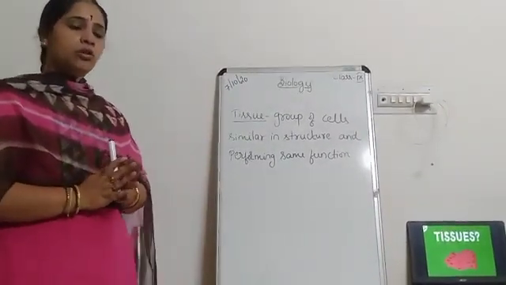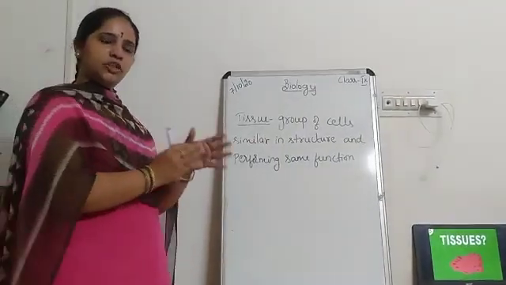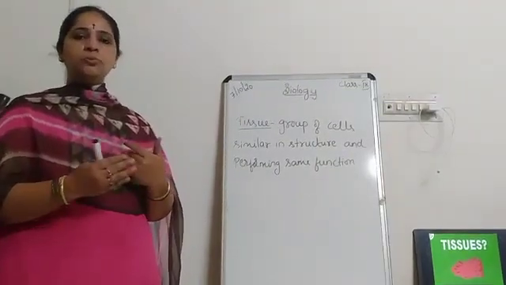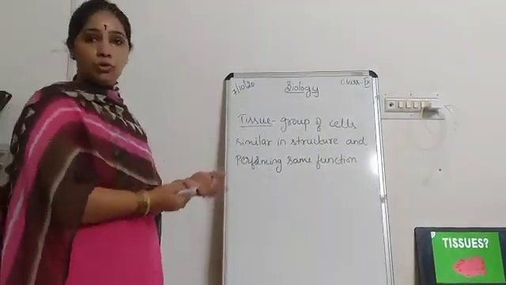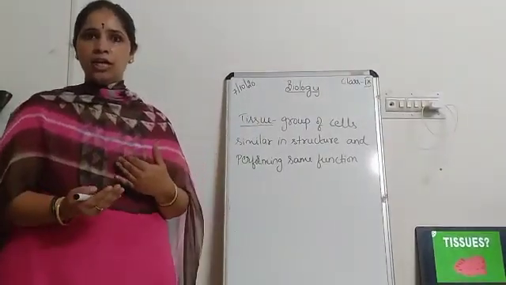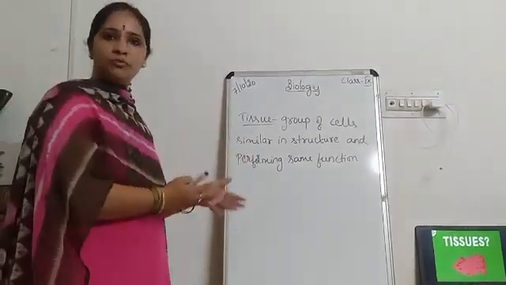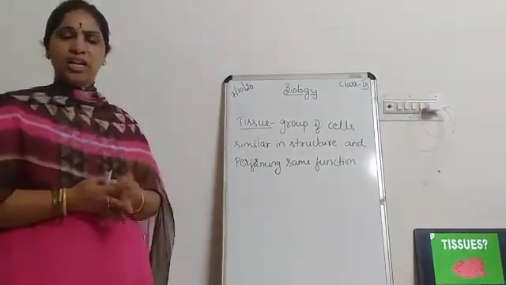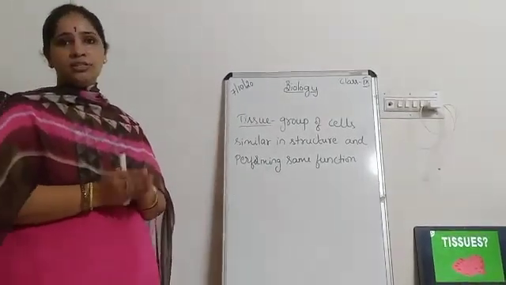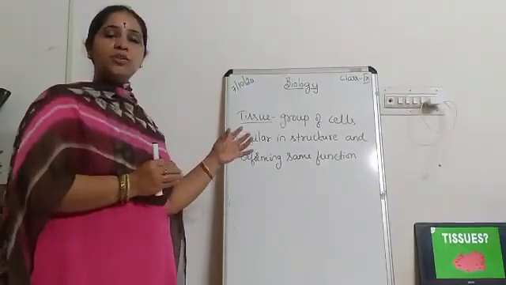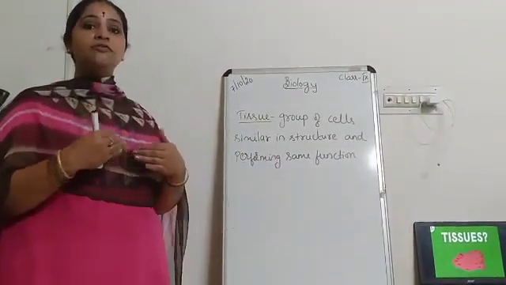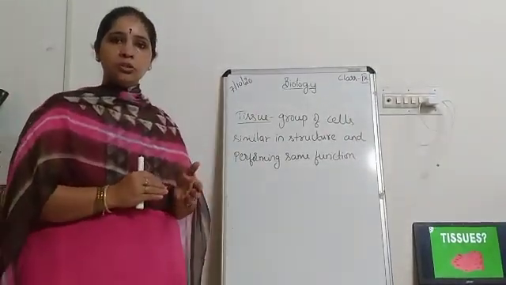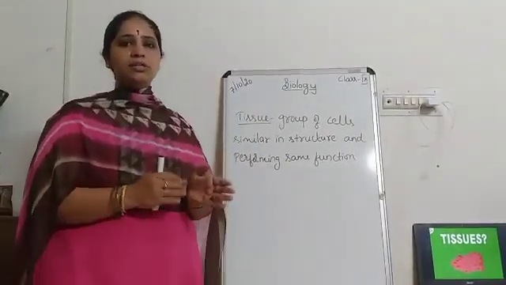Okay children, now do you think the tissues present in plants will be similar to those of animals? See, there are so many differences between plants and animals. Plants can photosynthesize, whereas we animals depend on other organisms. Plants cannot move from one place to another, whereas we animals have to move from one place to another in search of many things. So there are differences between the tissues present in plants and animals based on the structure and function they perform. Now let us know the differences between plant tissues and animal tissues.